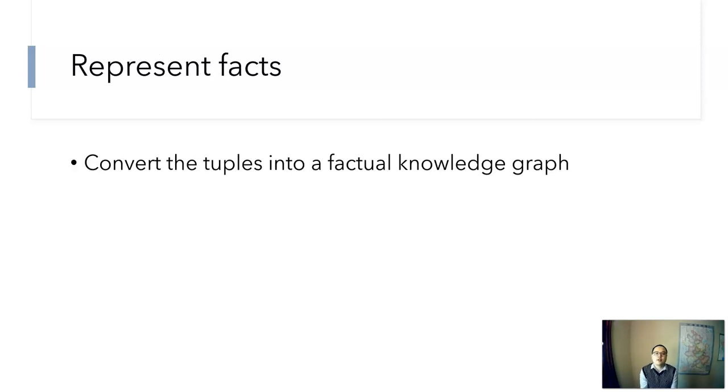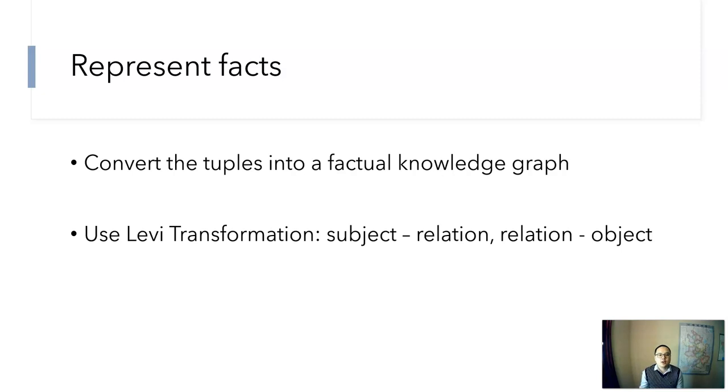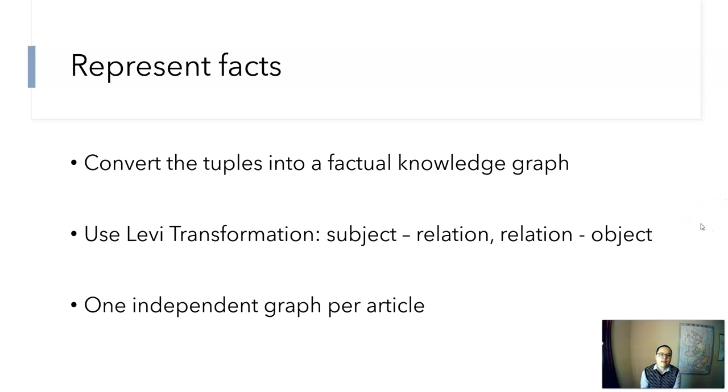And then we convert the tuples into nodes and edges to form a factual knowledge graph. Here we use the Levi transformation to also convert the relation into a separate node, so that we end up with an undirected knowledge graph with edges between subject and relation, and relation and object. Finally, we construct an independent graph per article, as the same name, for example, David in article A may be different from the David in article B.